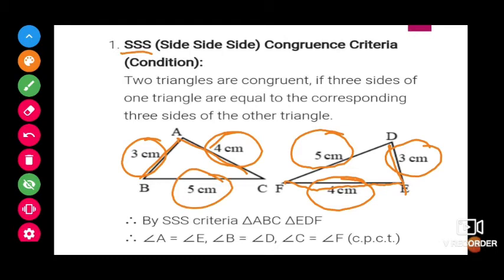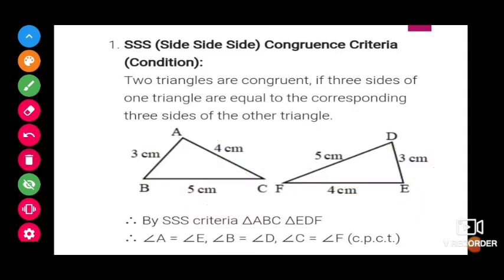If 2 triangles have all the sides equal, then without measuring the angles we can say that both the triangles are congruent. Okay. This is the first rule.